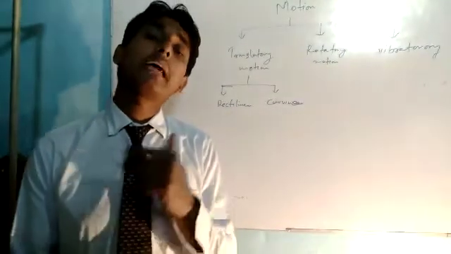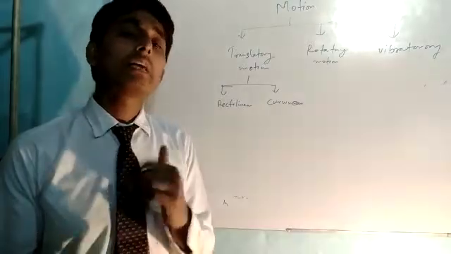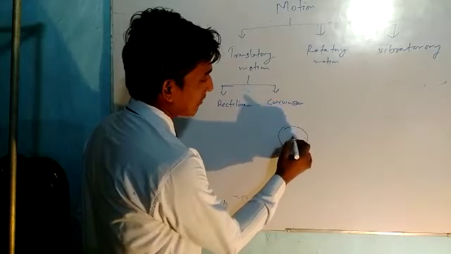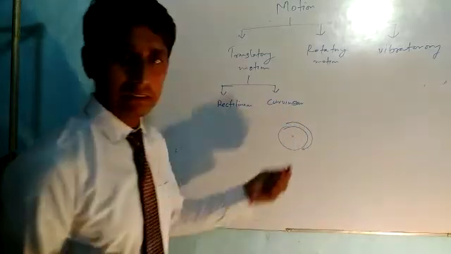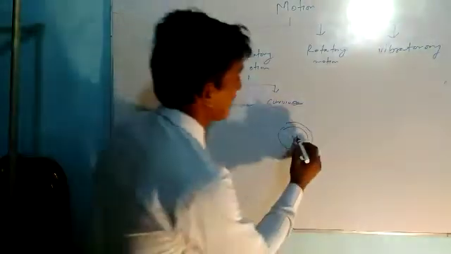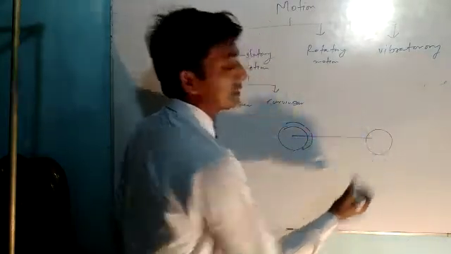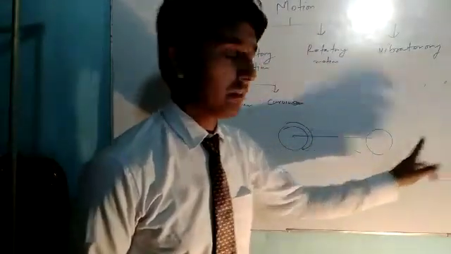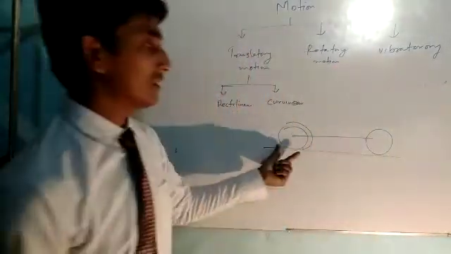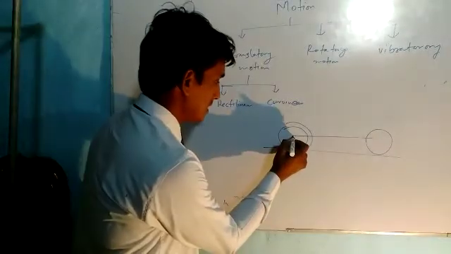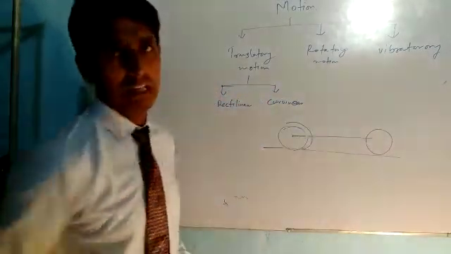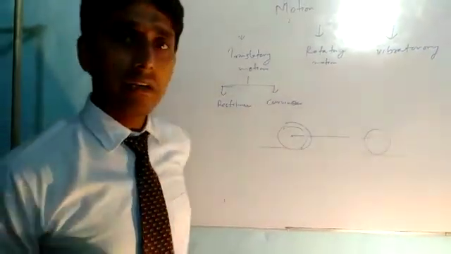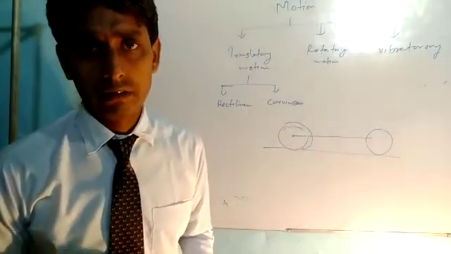An object can have both types of motion. For example, the wheel of the car has both types of motion at the same time. The wheel of the car rotates around a particular axis. That is a rotatory motion, but at the same time it is also changing its position. So that is a translatory motion. This change in position with respect to the ground is called translatory motion, and this rotation around the particular axis is called rotatory motion. The next topic I will cover in the next video.